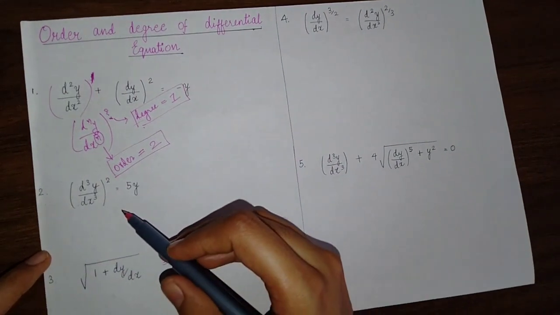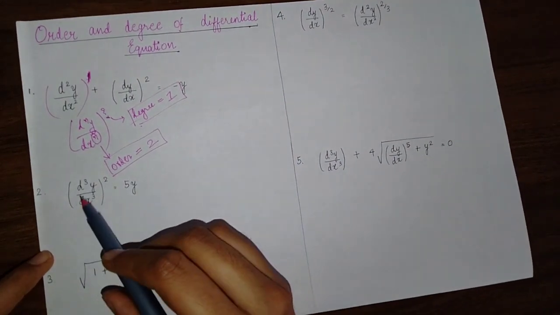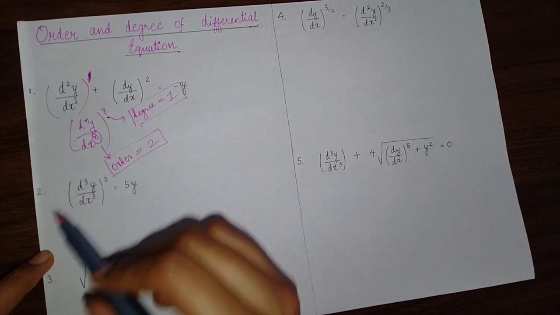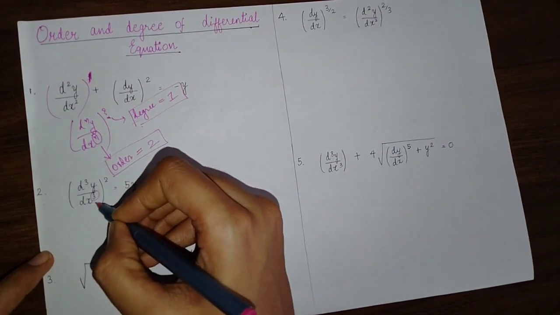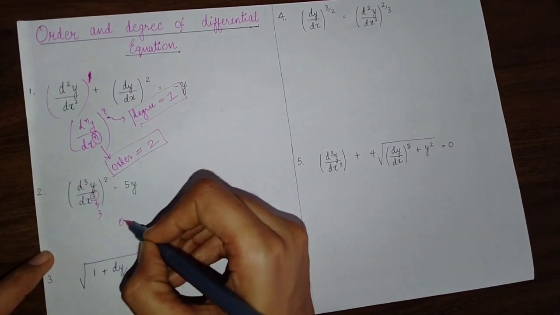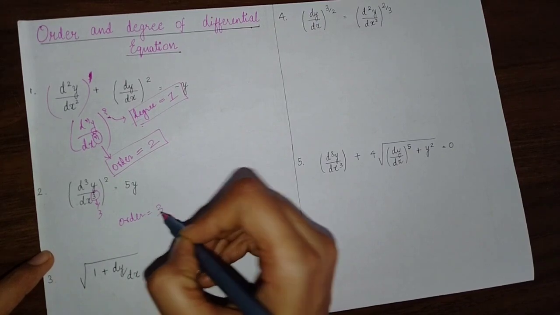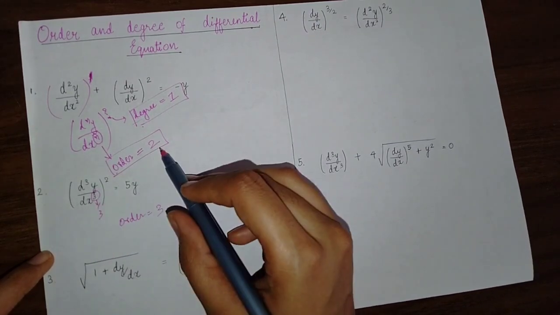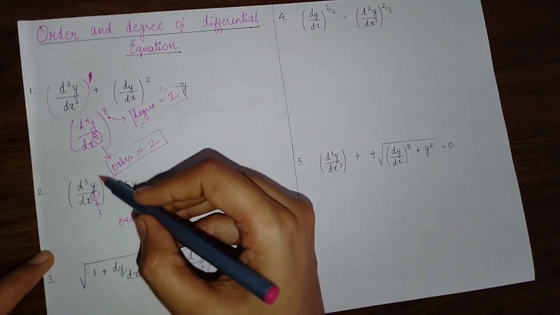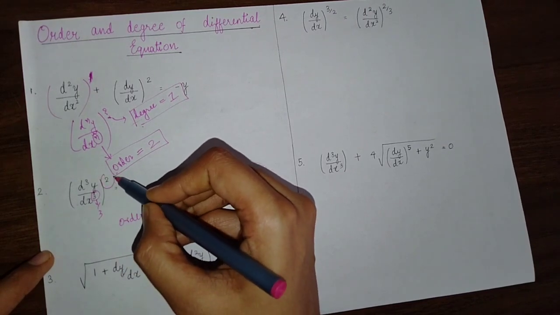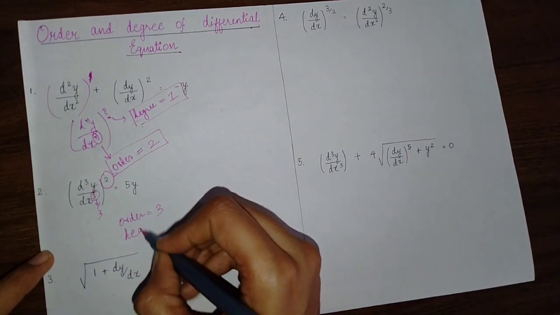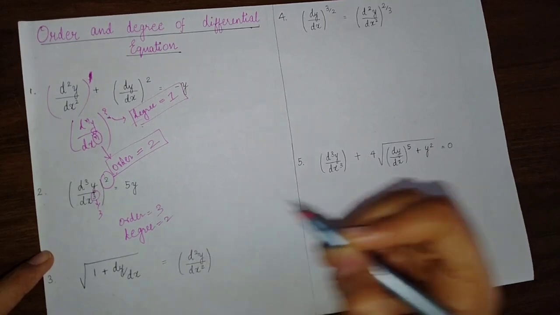So you can see the next example. Again, if we compare here, your n is 3. Then what is your order? Order is equal to 3. n is nothing but the order. And the power? What is the power? 2. So your degree here is 2.